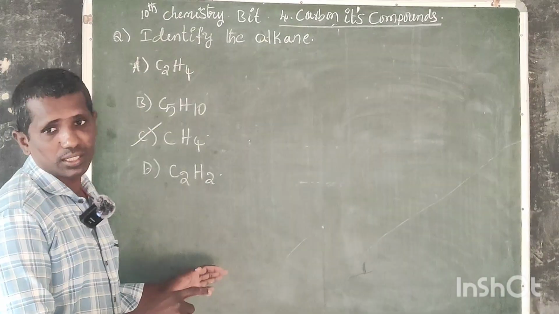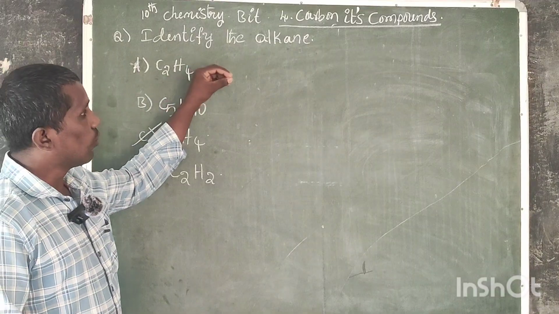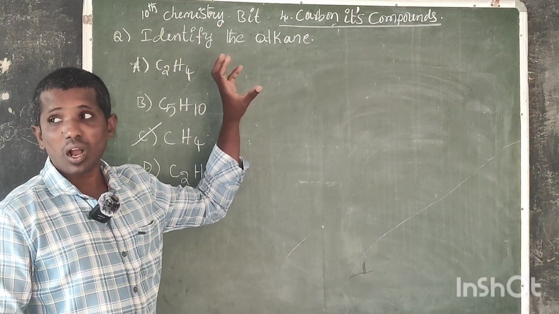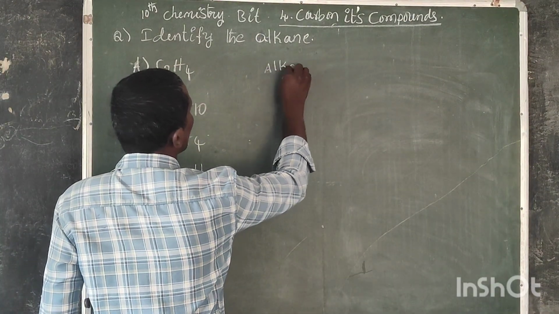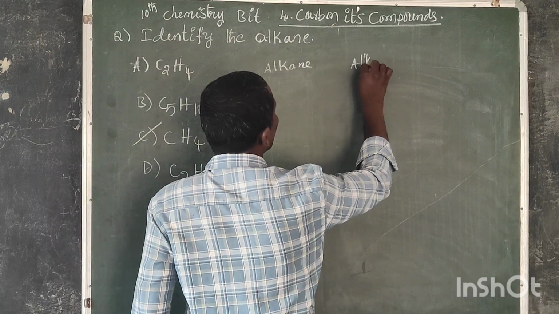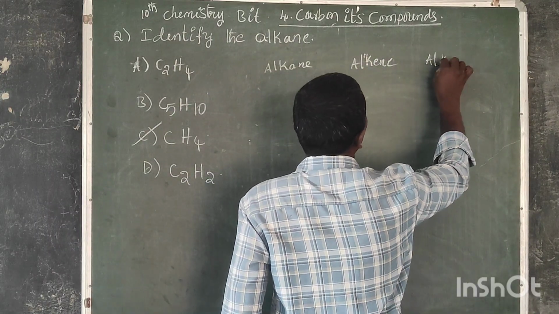So let us discuss the structures. We know the 3 types of hydrocarbons: alkane, alkene, alkyne.